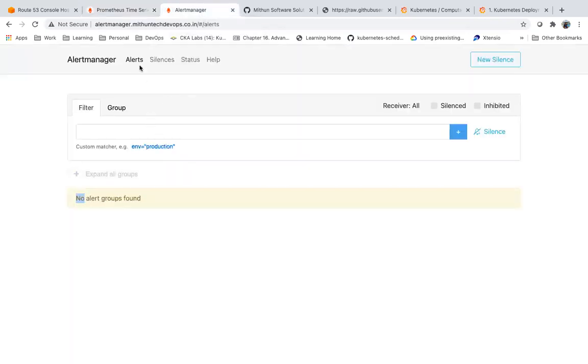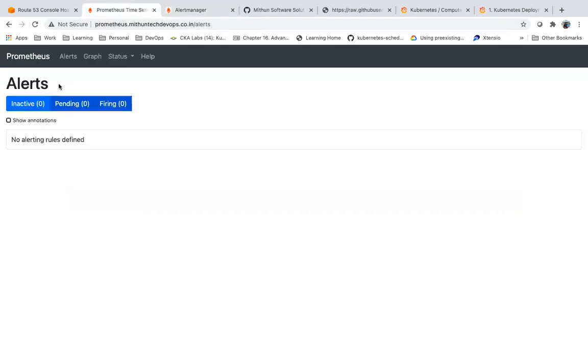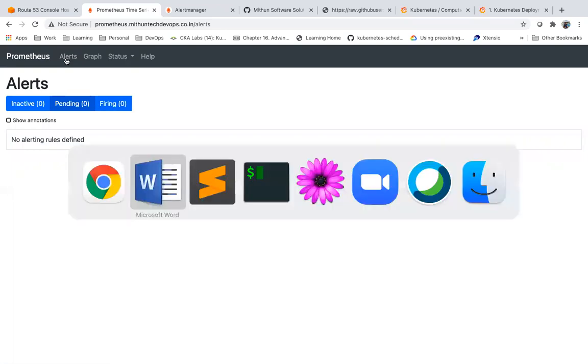In the alert manager, what can we do? We can configure the notifications, like whether I want to send a Slack notification, whether I want to send an email notification. We can configure those things. As of now, do you see any alerts I have configured here in Prometheus? Is there any active alerts, pending alerts, fine? Because no alerts defined. So now, as I told, what is the important file in Prometheus?